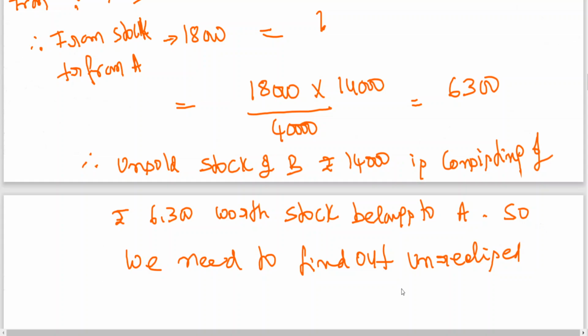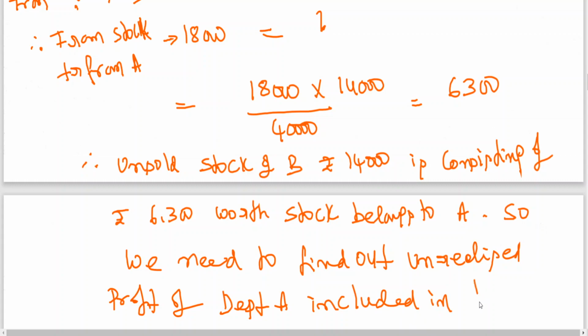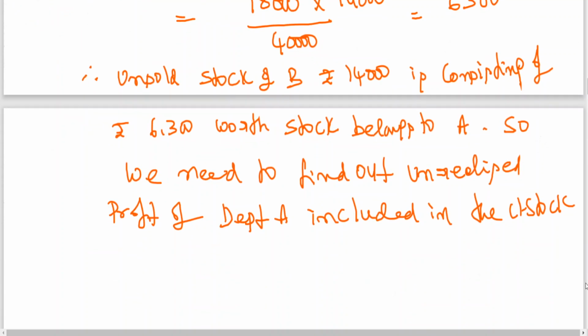So we need to find out the unrealized profit of department A included in the closing stock of department B. That is rupees 6,300.